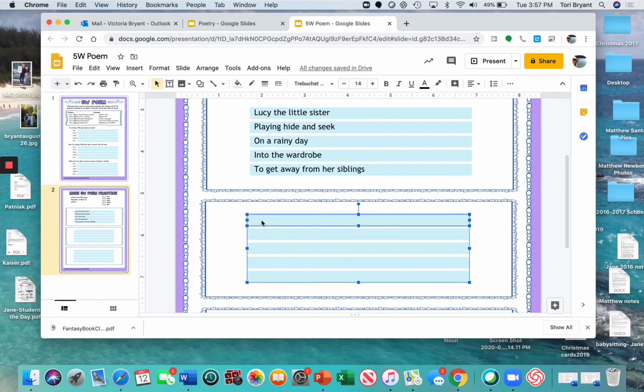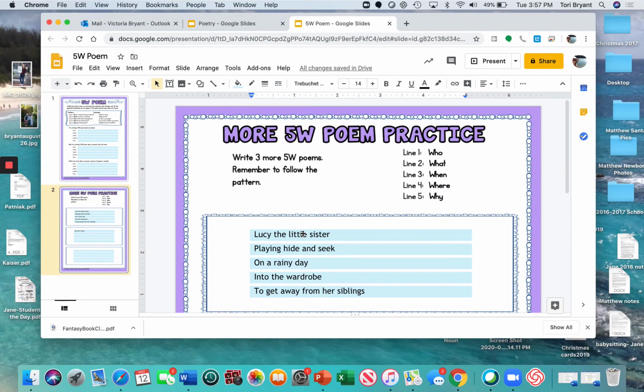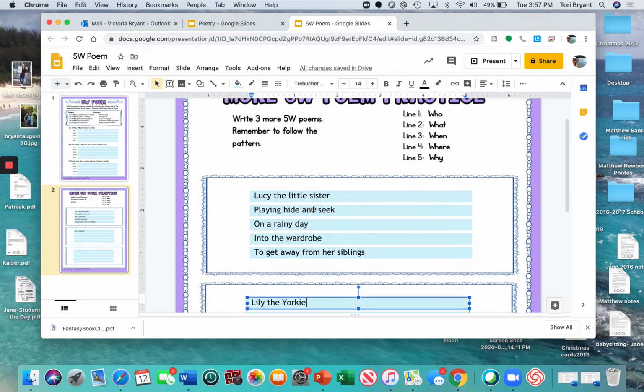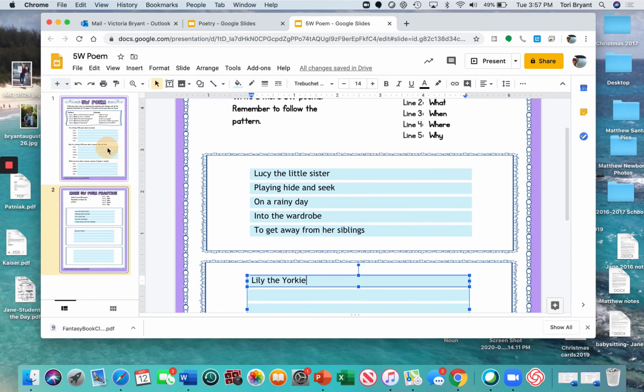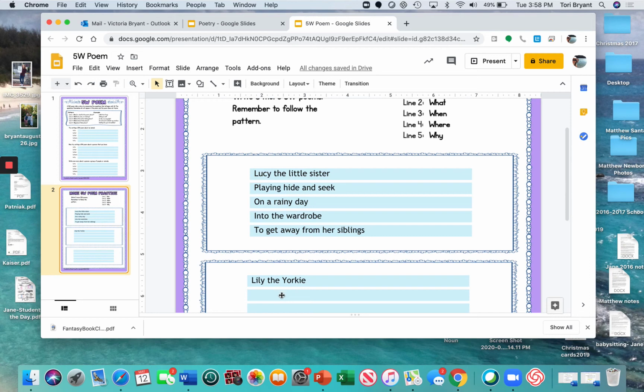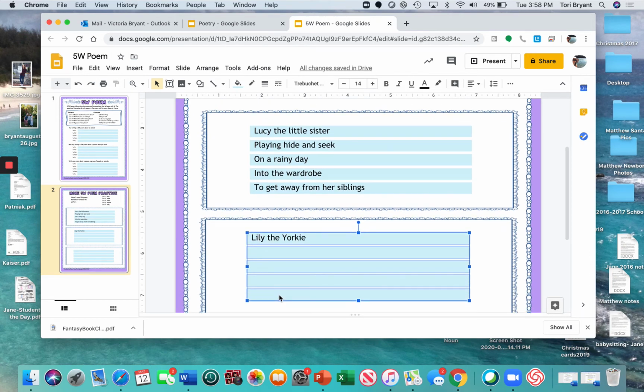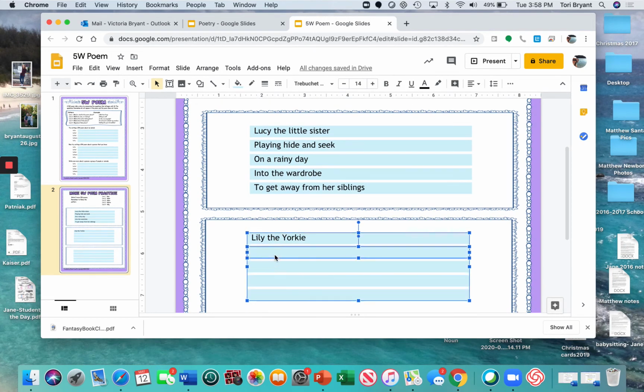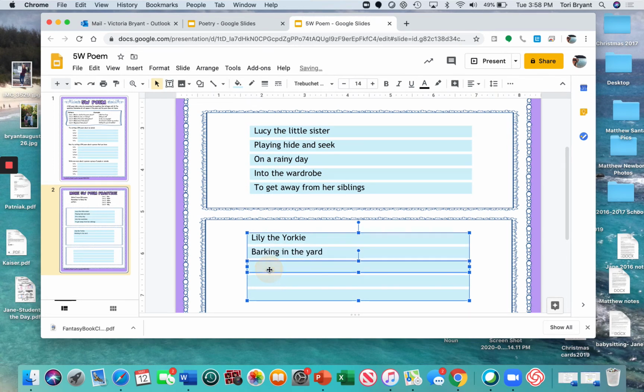Let's do a 5W poem about, how about a dog? How about my dog? Lily the Yorkie. Remember what I told you about her? She's kind of mean, although right now she's just sleeping and being good. Lily the Yorkie. What is she? And if you go back to what, you'll see that it says, what is he, she, or it doing? Okay? So I'm going to say Lily the Yorkie. Barking in the yard.